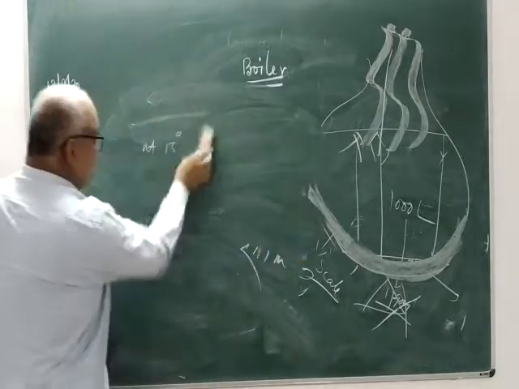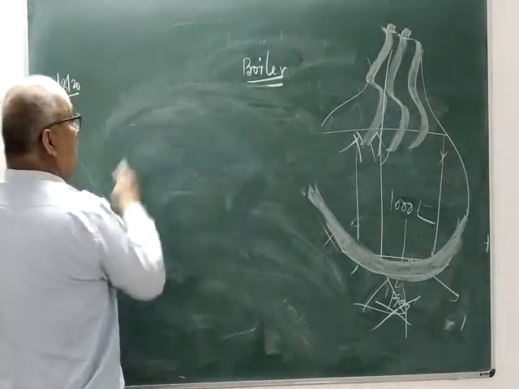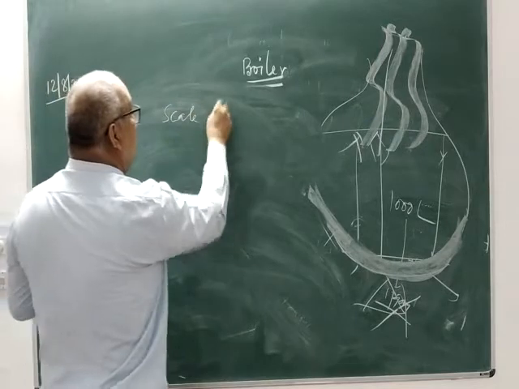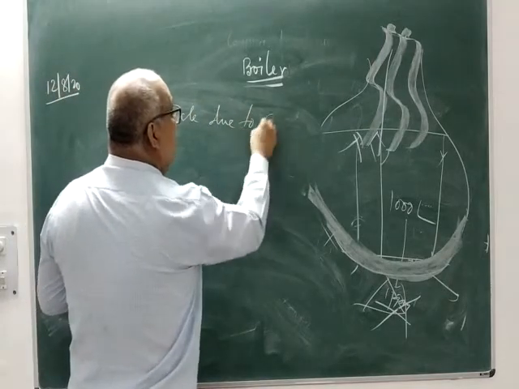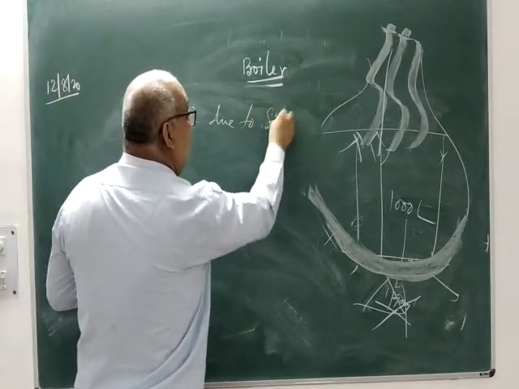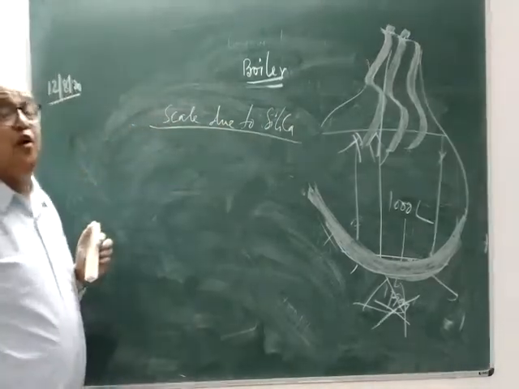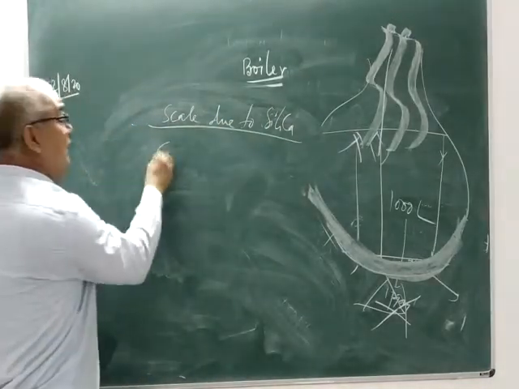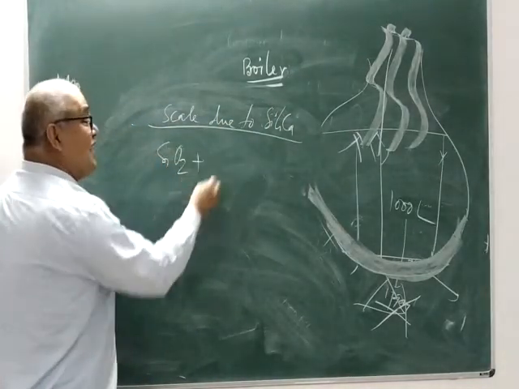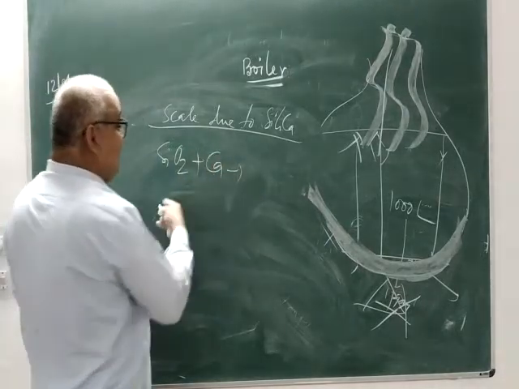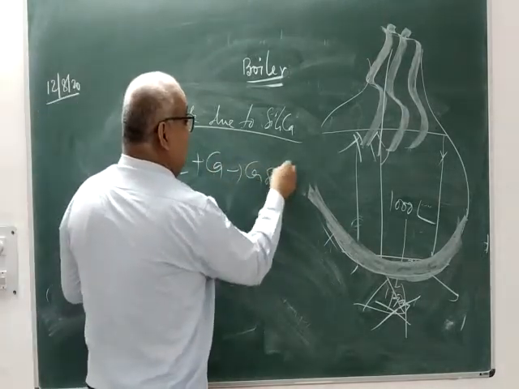Next one is scale due to silica. Suppose the water being used in your boiler contains silica, and if water contains calcium, then it will produce calcium silicate.